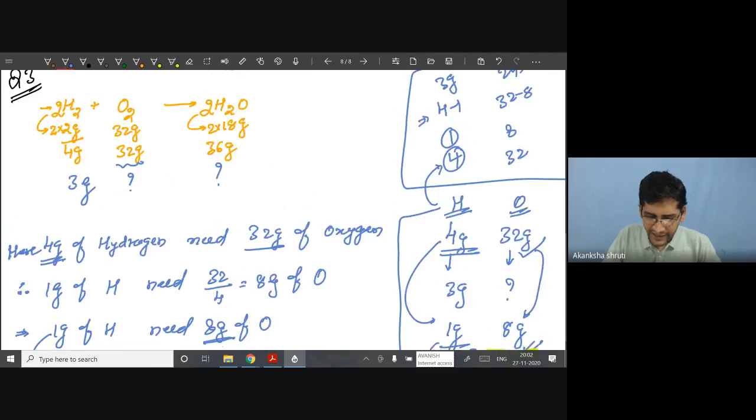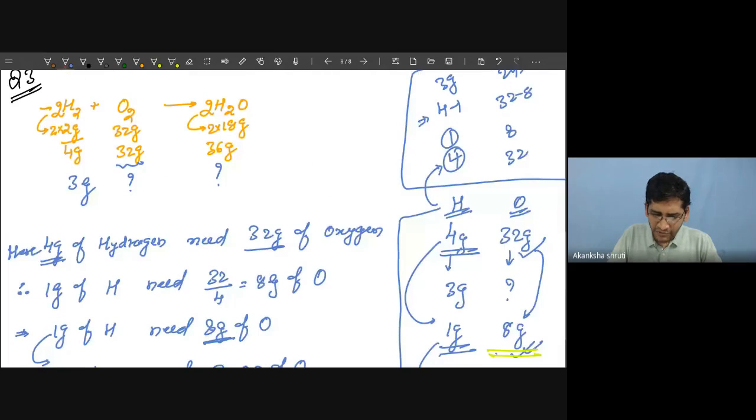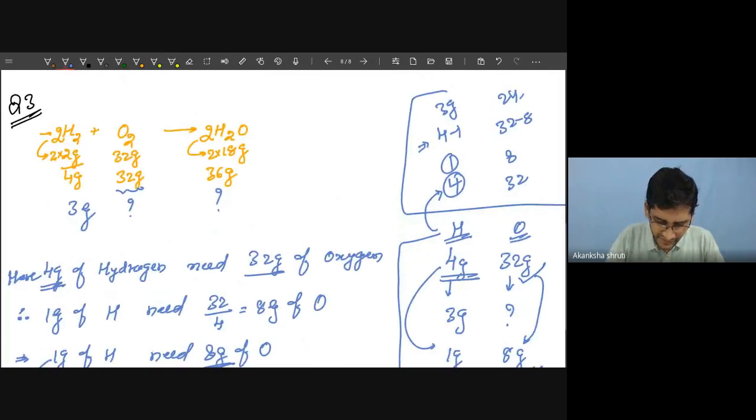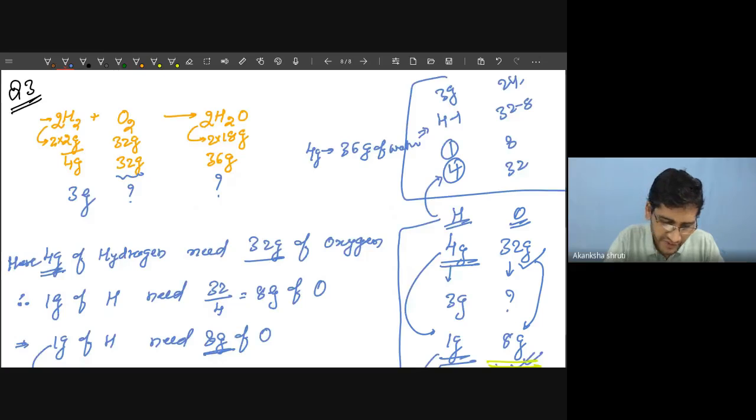Student, here we can also say how much gram of water will be produced. Here you are getting that 4 gram of hydrogen is producing 36 gram of water. So let me also write that.